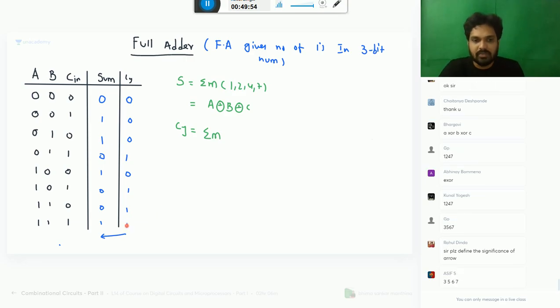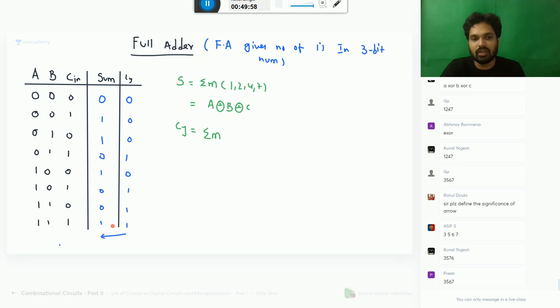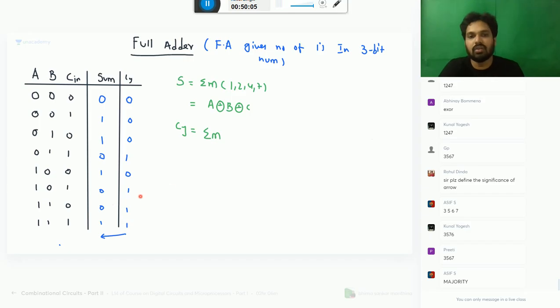It is MSB, it is LSB, Rahul. If you read like this, 1, 1. If you read this, it is 0, 1. If you read like this, it is 1, 0. In this way, if you read, it will tell you the number of ones. Okay, sum of the min terms 3, 5, 6, 7. Very good, Asif. So you remember this.